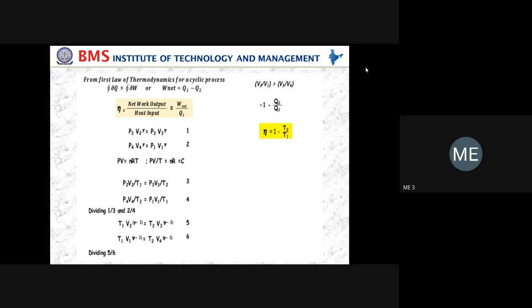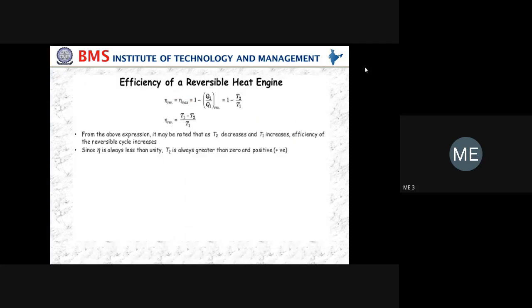That is the standard formula for the efficiency of a heat engine. This is the Carnot cycle efficiency: 1 minus Q2 divided by Q1, 1 minus T2 divided by T1, or T1 minus T2 divided by T1.